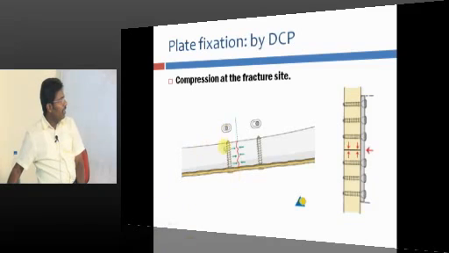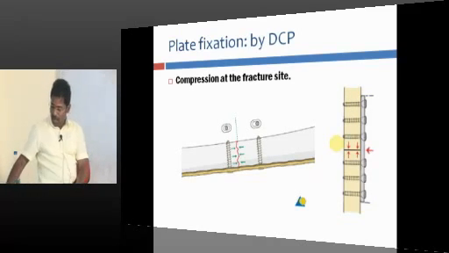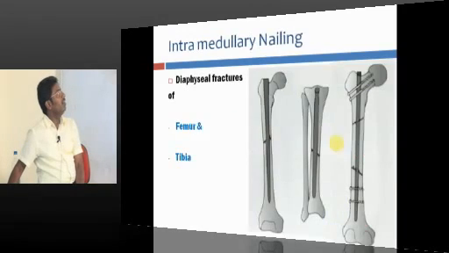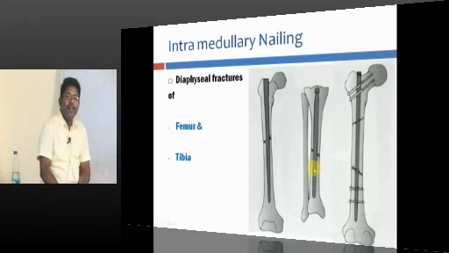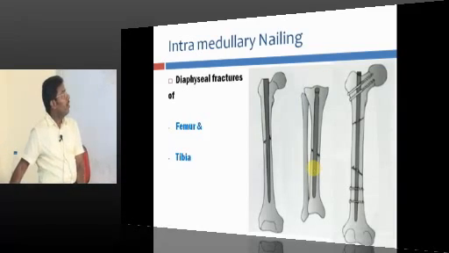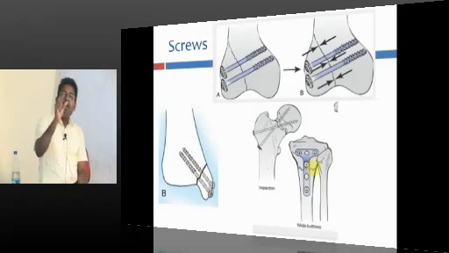See, the arrow indicates the compression. So compression at the fracture site should be achieved to achieve union. Plates are useful in treating fractures of the upper limb such as humerus and forearm. And look at this, this is the lower limb, femur and tibia, where you can insert an intramedullary rod. That is intramedullary nailing. And I just told you, screws are for small fragments.